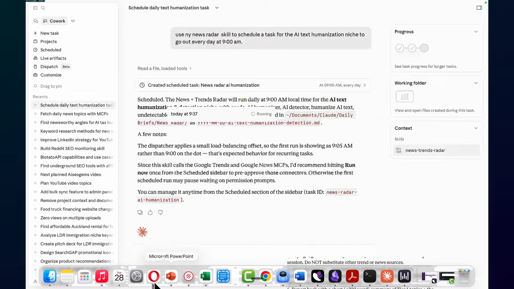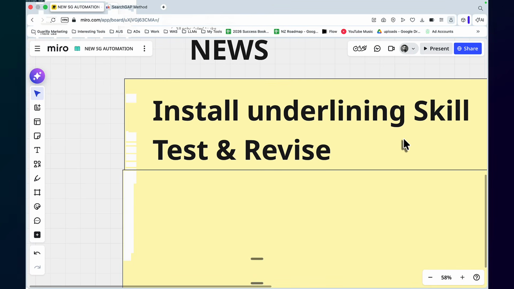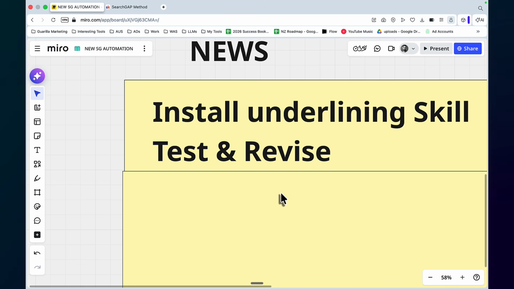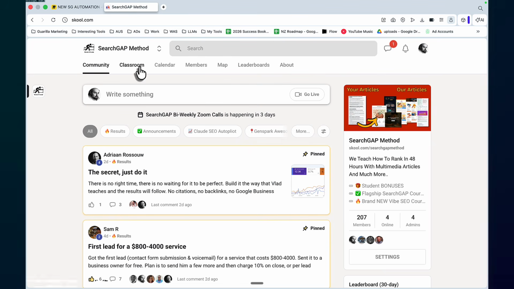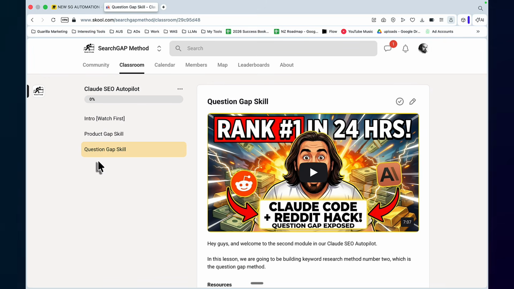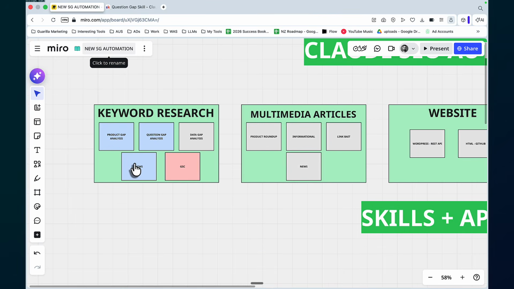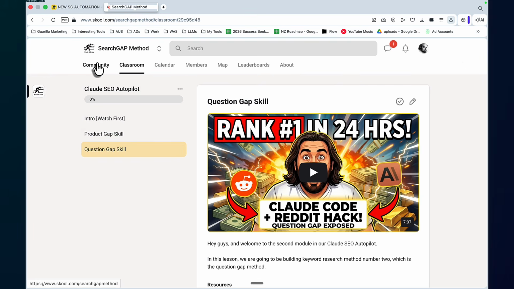So if we go back to our procedure, you first install the underlying skill, which is the two Google MCPs. You test and revise, you schedule, and you create a new skill. This skill is going to be available inside of our Claude SEO Autopilot class. There's going to be a third class called News Gap, and we are moving along nicely. And very soon we'll start creating multimedia articles, but you can already use this keyword research module to rank right now.